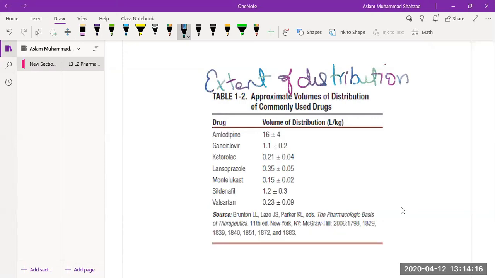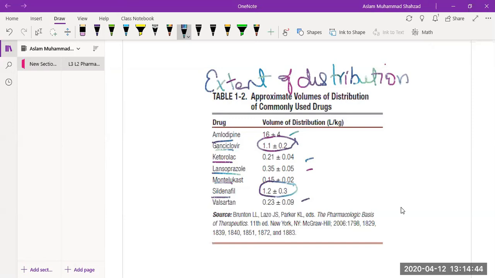If you see in this table, there are different drugs. I'm not going to pronounce them, but these drugs all have different volumes of distribution. But if you look closely, two drugs, sildenafil and ganciclovir, have almost similar volumes of distribution.